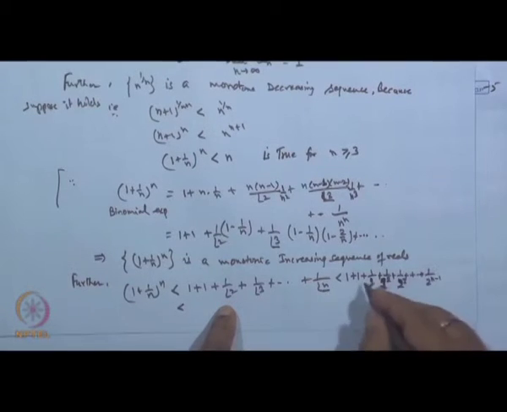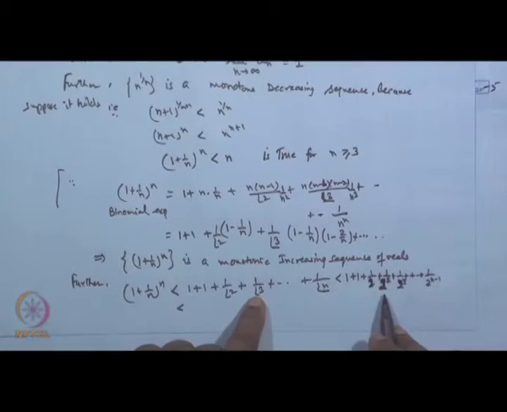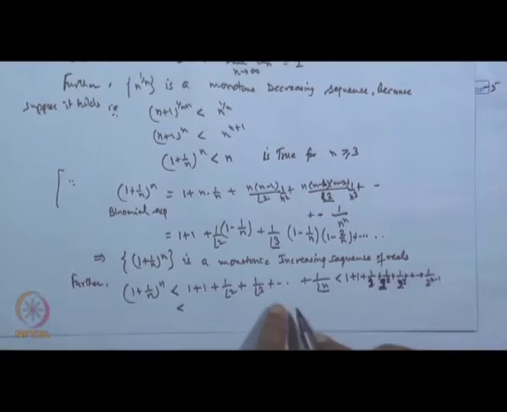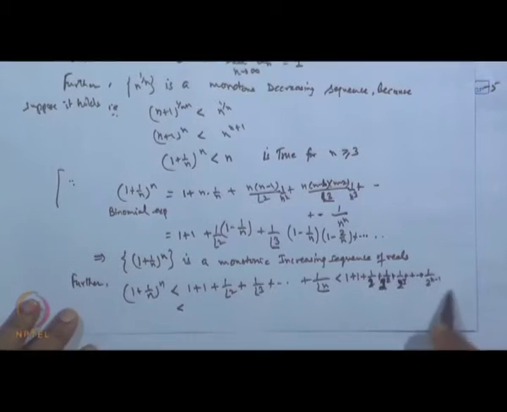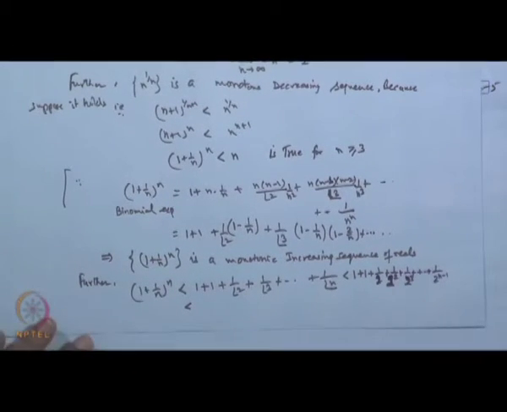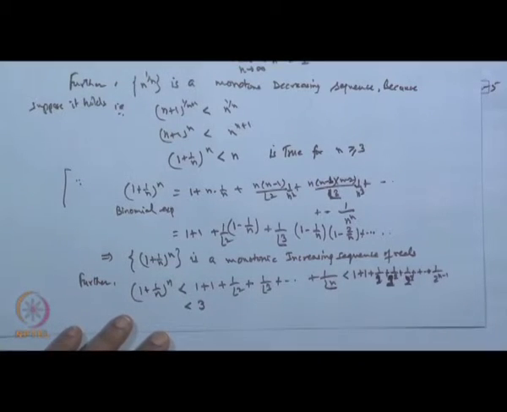So the first term is addition, factorial 3 is greater than 2 square. So 1 by factorial 3 is less than 1 by 2 square, 1 by factorial 4 is less than 1 by 2 cube, 1 by factorial n less than 1 by 2 to the power n minus 1. Now, this is a geometric series. So what is the sum of this geometric series? It is a over 1 minus r, so it is less than 3. Okay. Is it okay?